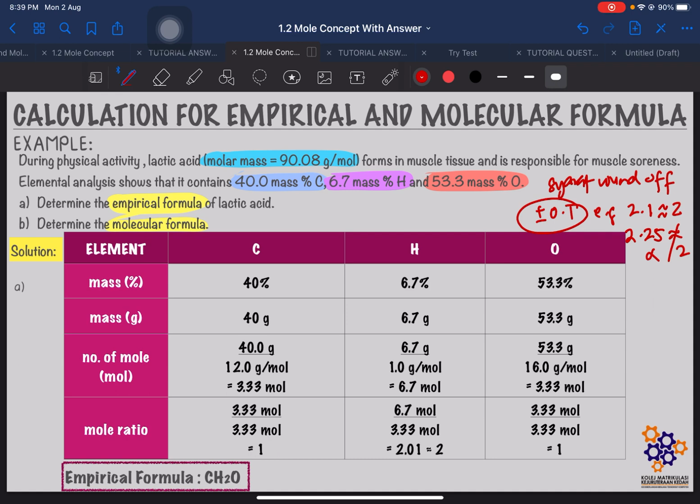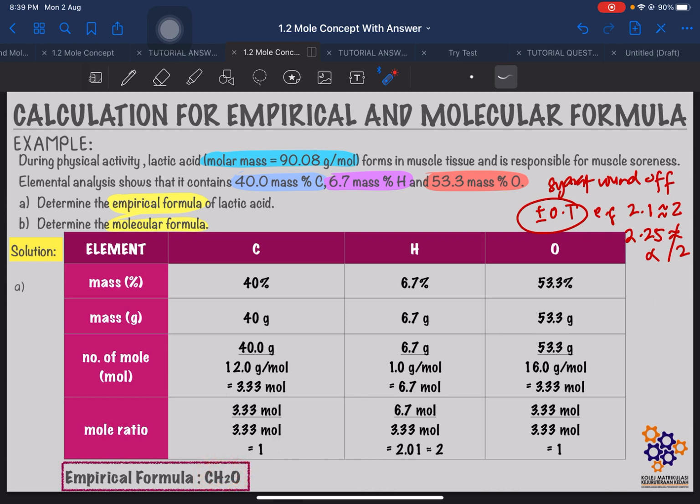So in this case, we can round off because it is 2.01, right? So we can round off to 2. Okay, and then lastly for oxygen, we round off and get 1. So here our empirical formula will be C1, so C, H has 2, oxygen has 1. So the empirical formula for this lactic acid is CH2O.